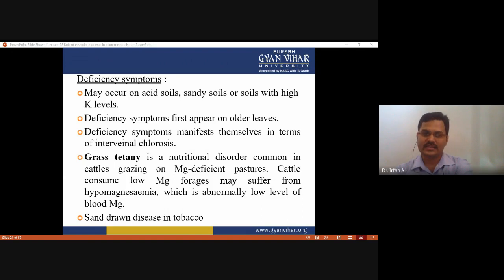And in the grass, grass tetany is observed. Grass tetany is a nutritional deficiency disorder that is common in cattle grazing on magnesium deficient pasture. Cattle consuming low magnesium forage may suffer from hypomagnesemia, which is an abnormally low level of magnesium in the blood. And sand drown disease is observed in tobacco due to deficiency of magnesium.